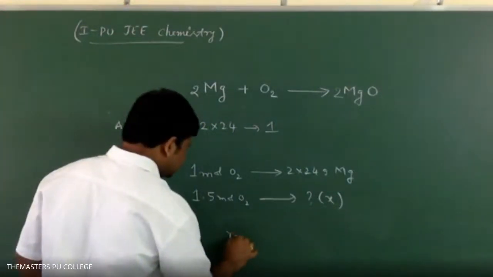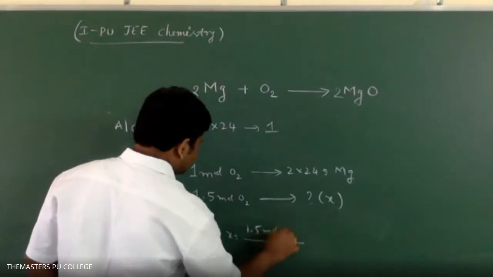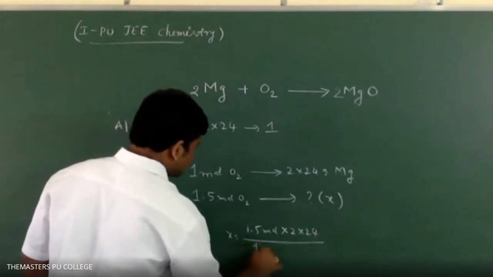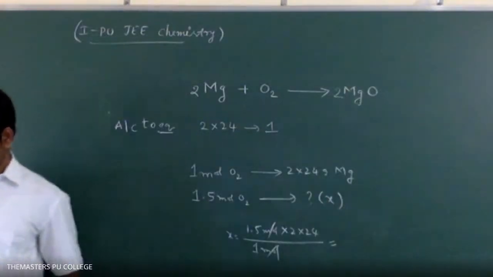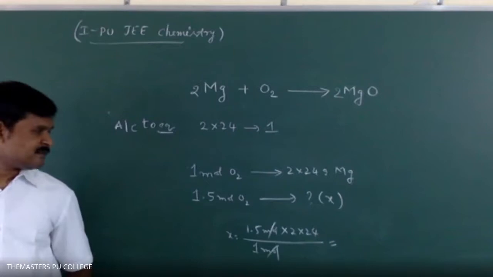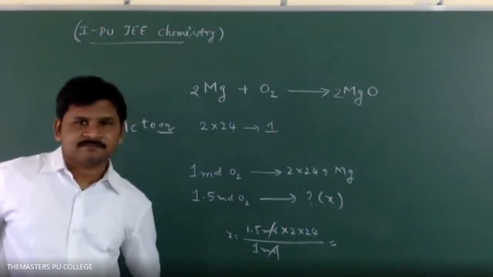So X is equal to 1.5 mole into 2 into 24 divided by 1 mole. Mole cancels. 2 into 24 is 48, and 48 into 1.5. That is, 1.5 into 2 is 3, and 3 into 24 is 72. 72, sir. Yes, sir.